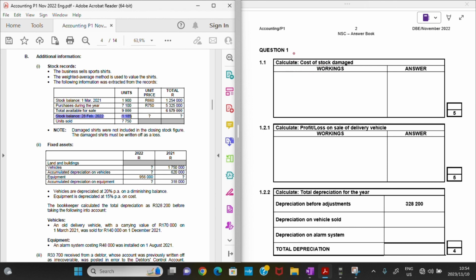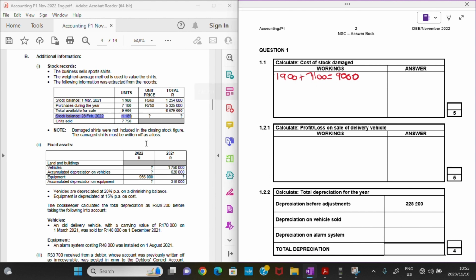So what I want now is to actually figure out the actual number of units of t-shirts that were damaged, right? Then from there I will calculate the cost of those t-shirts. So as we know, we started the year with 1,900 units, and then we also bought 7,100 units, and that meant we had 9,000 units that we could actually sell to make a profit.